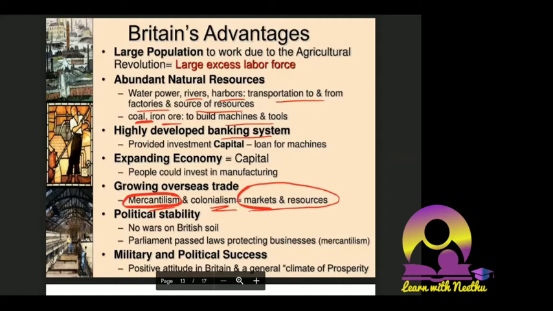Colonialism means you can get raw materials and markets in whichever area you are colonizing, so there is no shortage of markets and resources. Political stability was there, no wars on British soil, and parliament passed laws protecting businesses. Military and political success: I told you that at that time the world's superior navy and army was with Britain. So they had all these facilities.